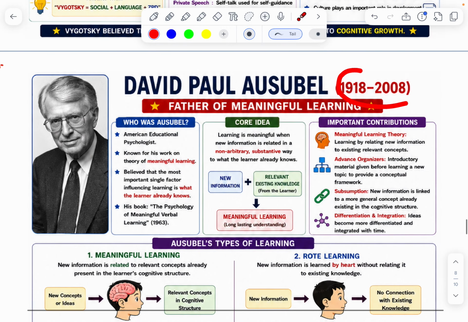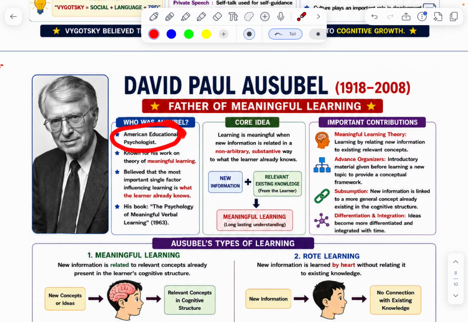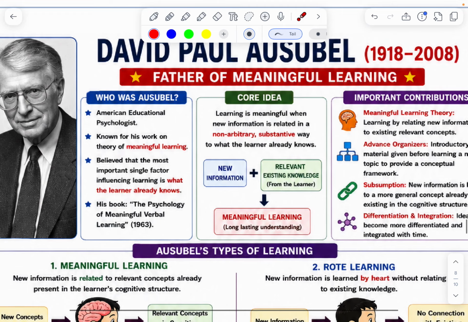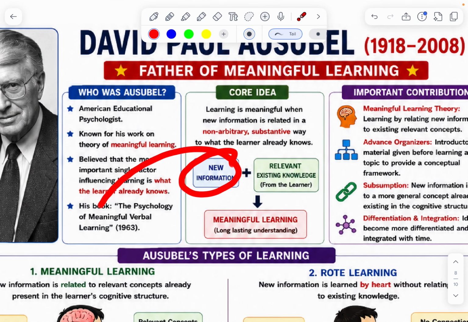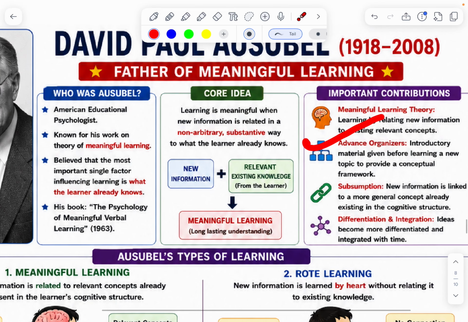Next one, Ausubel. David Paul Ausubel, he is the father of meaningful learning. He is the American educational psychologist known for his work on meaningful learning. He believed that the most important single factor is what the learner already knows. His book is The Psychology of Meaningful Verbal Learning, 1963. His core idea: new information plus existing knowledge is equal to meaningful learning.